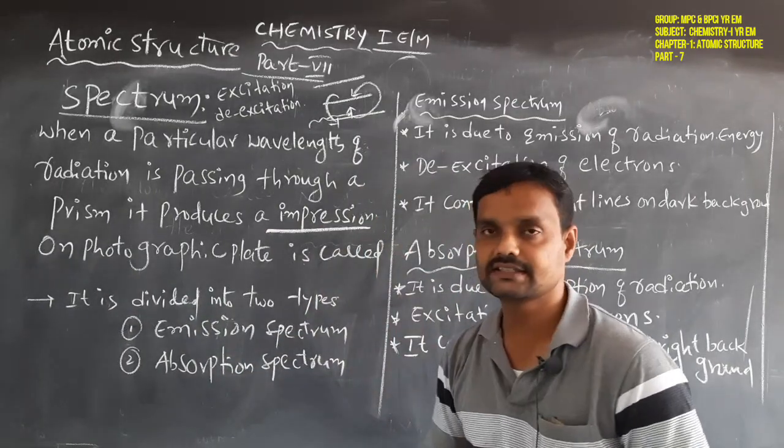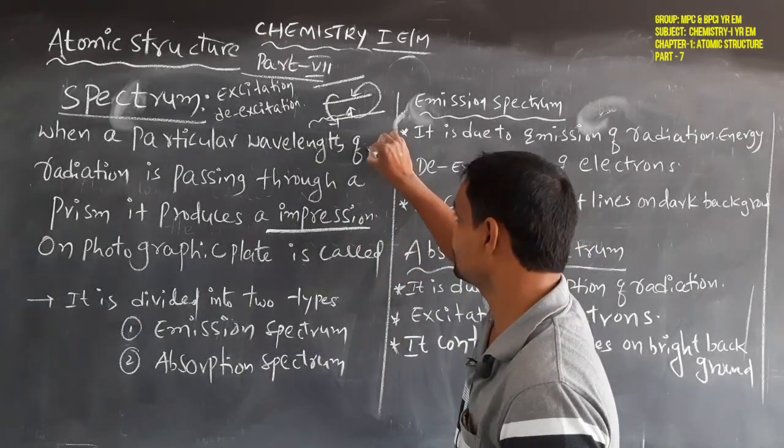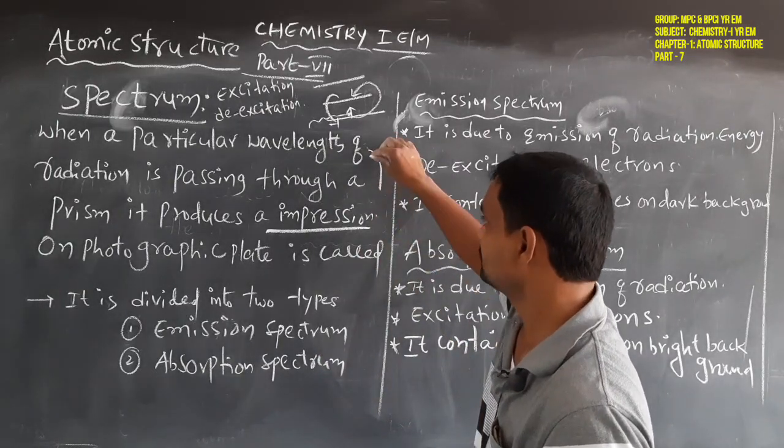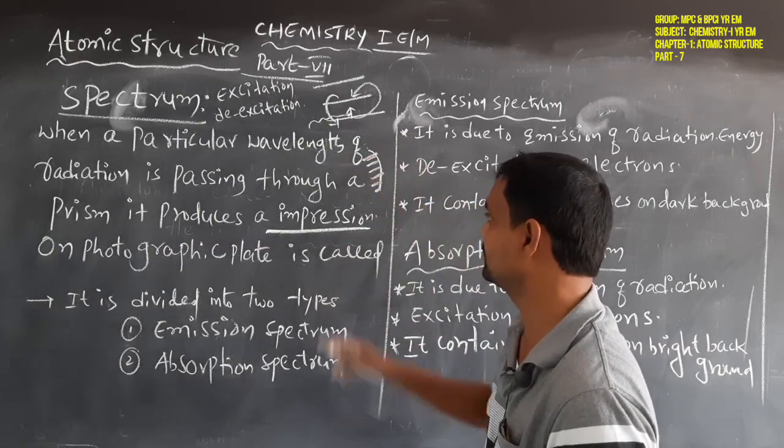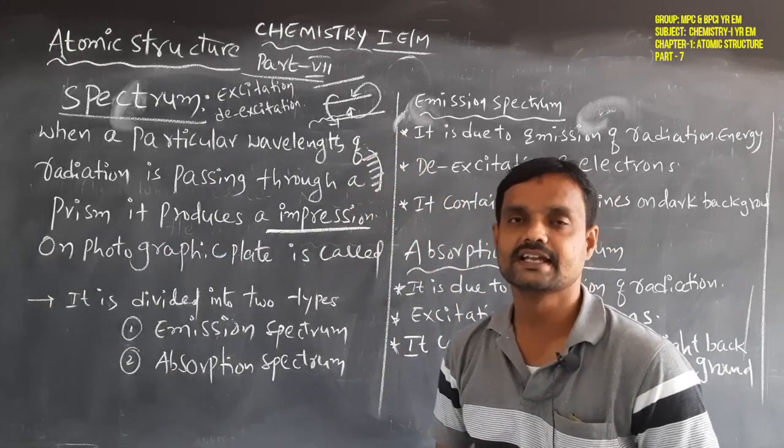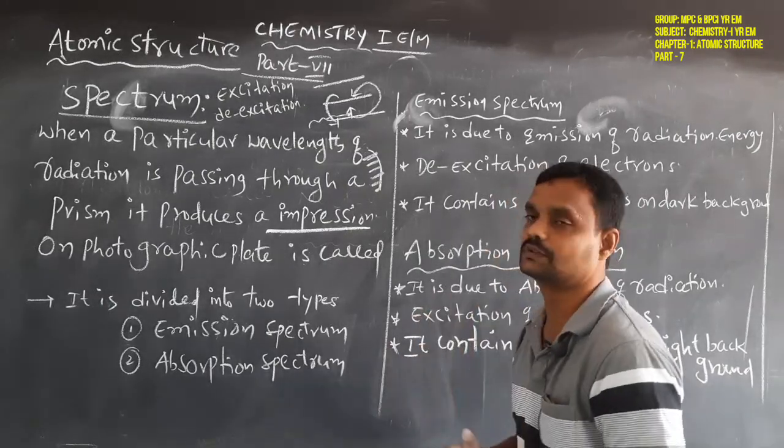That is called a spectrum. For example, this is the photographic plate, and the impression is produced on the photographic plate. So, this is the meaning of spectrum.